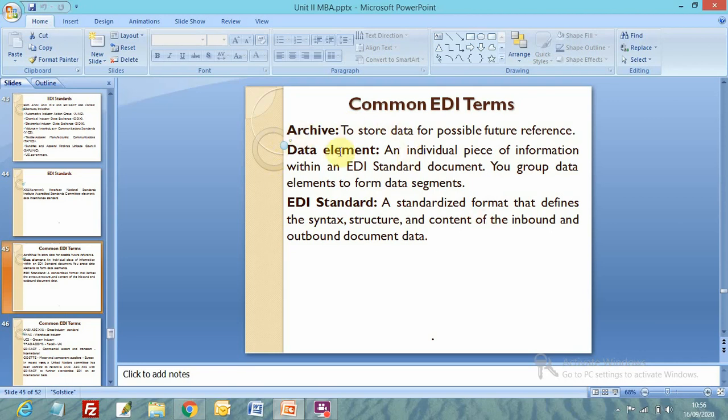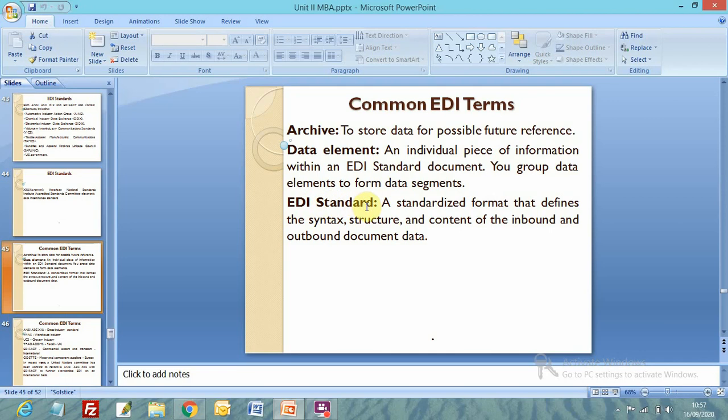Data element, as I have explained, is the smallest unit, like a word in a language, an individual piece of information within an EDI standard document. You group data elements to form data segments, as we use words to make a sentence.